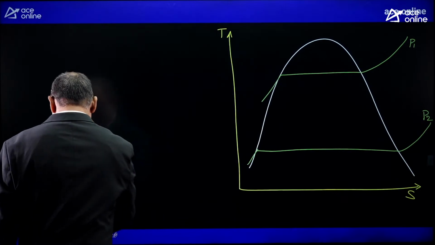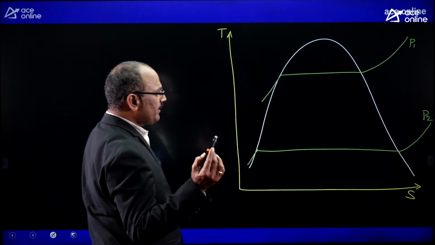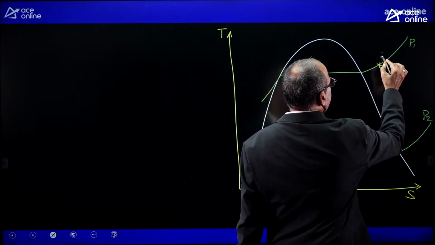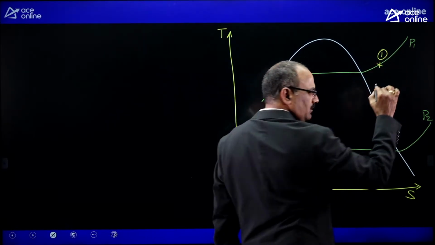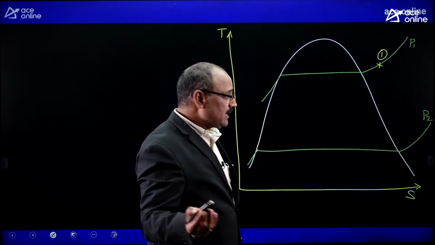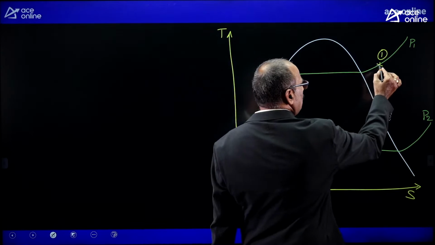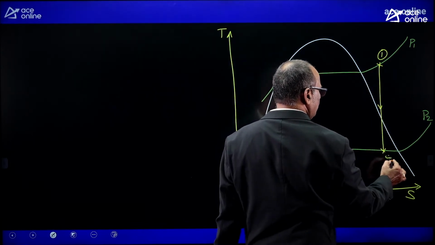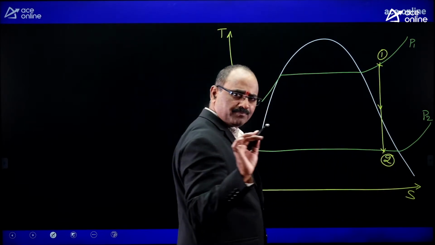Generally, we allow superheated steam to the turbine. This may be the initial state. The steam enters the turbine to expand isentropically. That isentropic expansion can be marked like this. This is the 1 to 2 isentropic expansion.